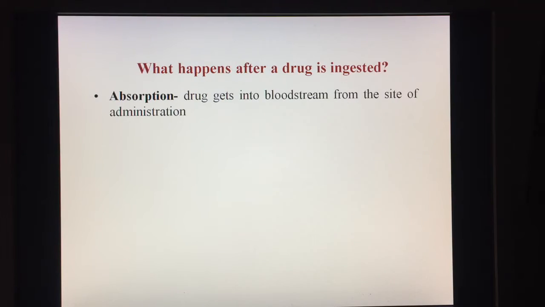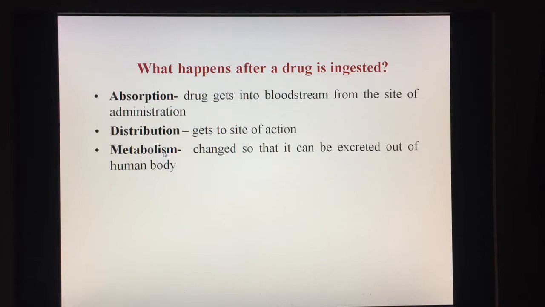Absorption means the drug gets into the bloodstream from the site of its administration. If you have taken a drug by oral route, absorption means from the GI tract it moves to the bloodstream. This process is called absorption of a drug. The second process is distribution of a drug. Once in the bloodstream, the drug gets distributed to the whole body, and then it gets to the site of its action. Here you will study in biopharm the importance of distribution and volume of distribution of a drug.